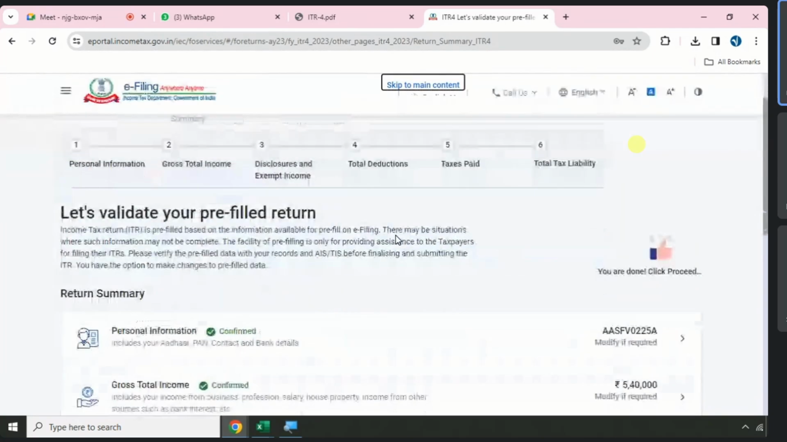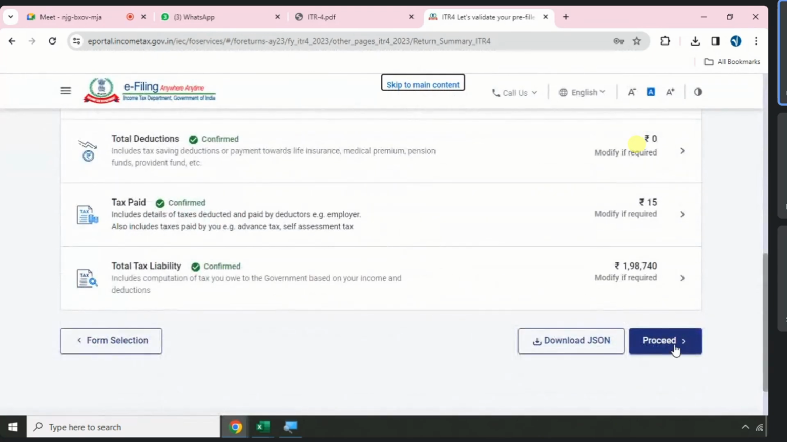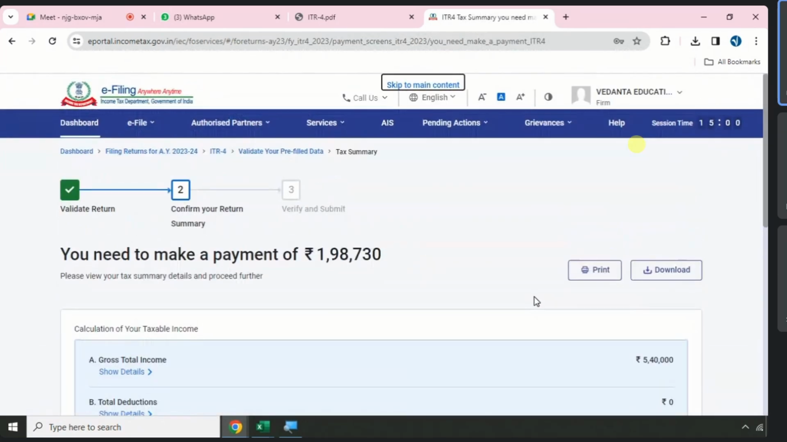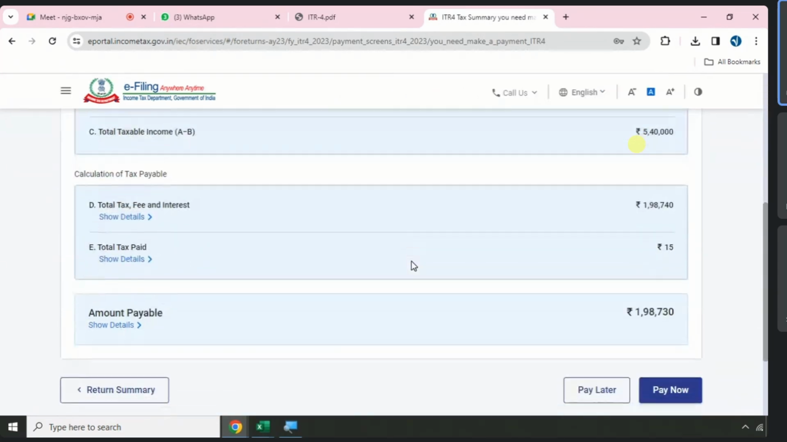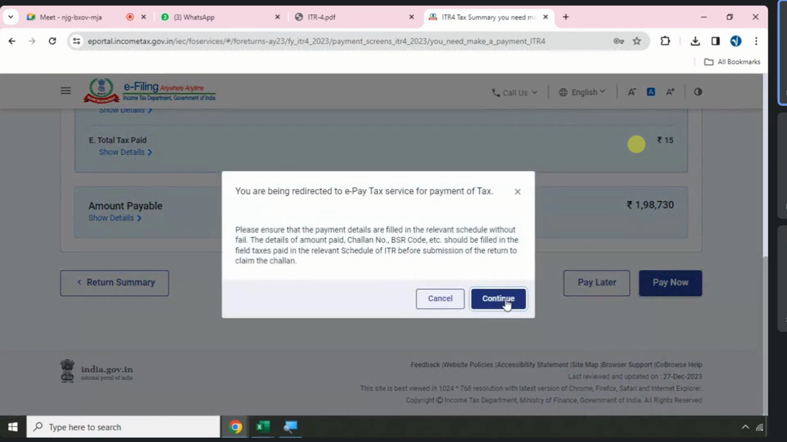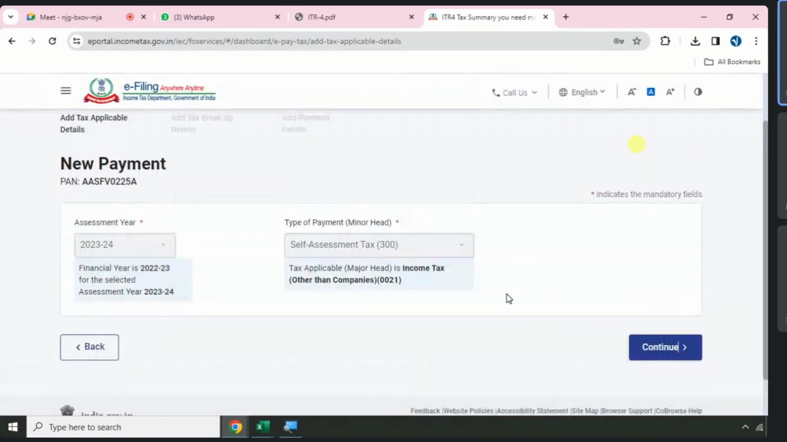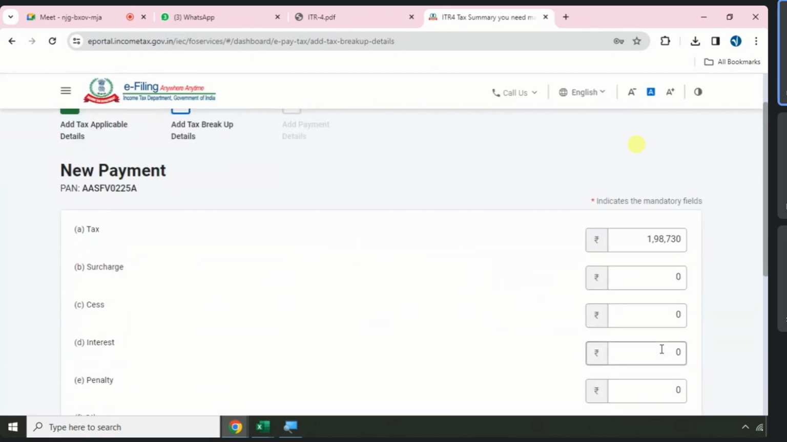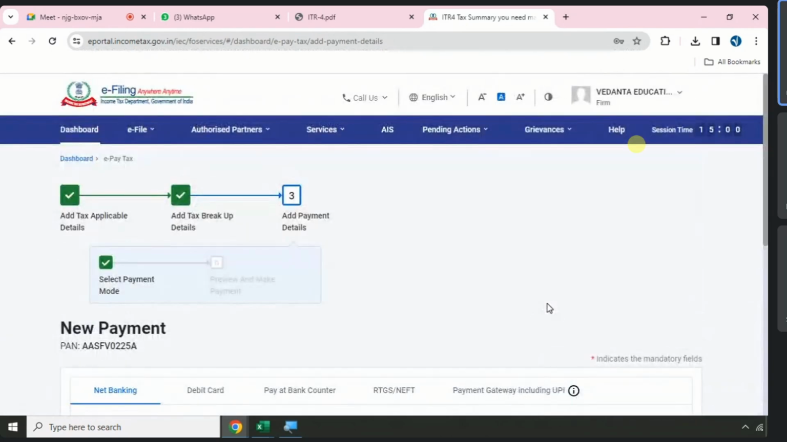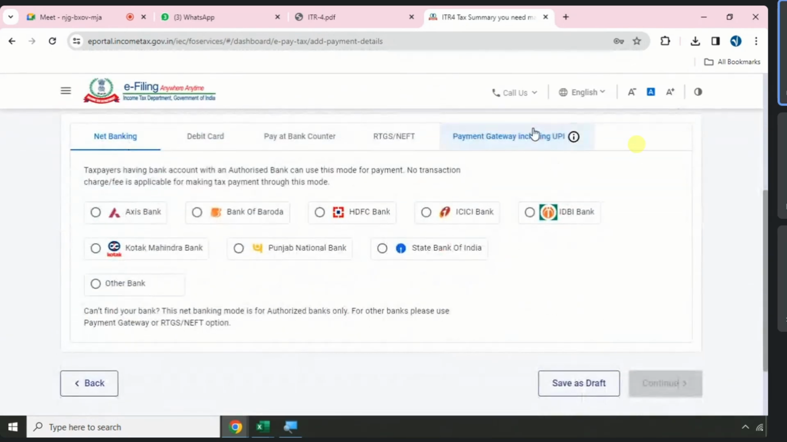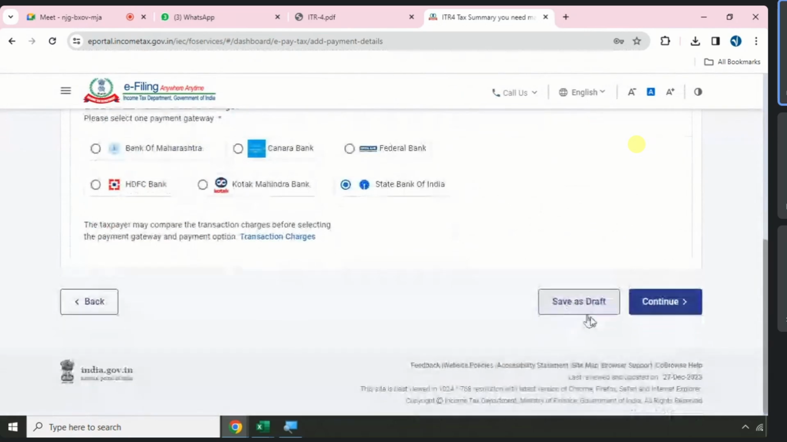All together 1,98,740. Out of 1,98,740, how much taxes already paid? 15 rupees taxes paid. So what is the balance? 198,730. I click on the button, pay now, proceed, continue. I will pay rupee only 198,730. Remember the value? 198,730. Remember it. I go to UPI, SBI, continue.